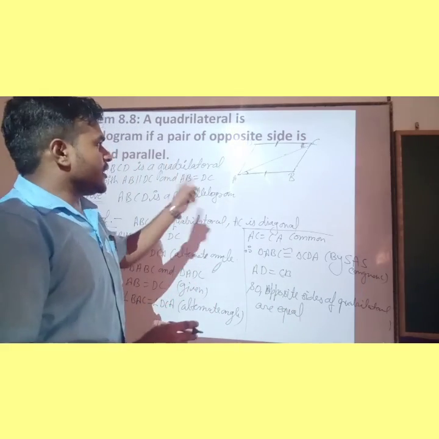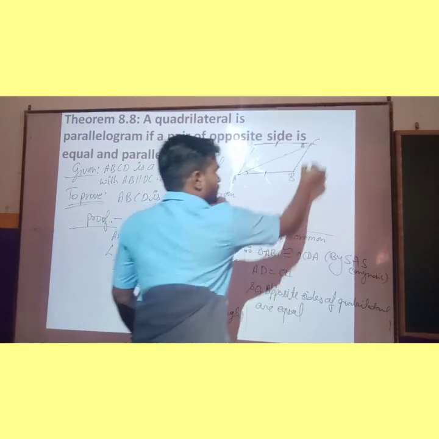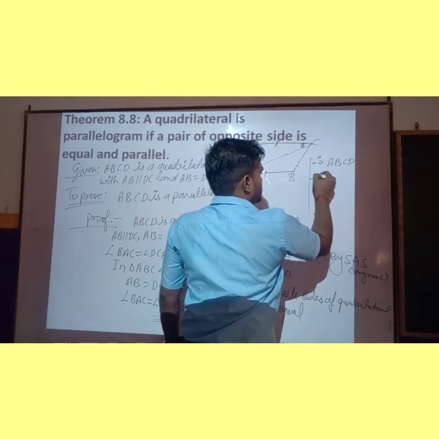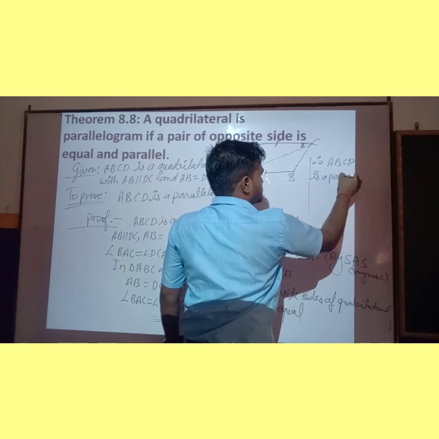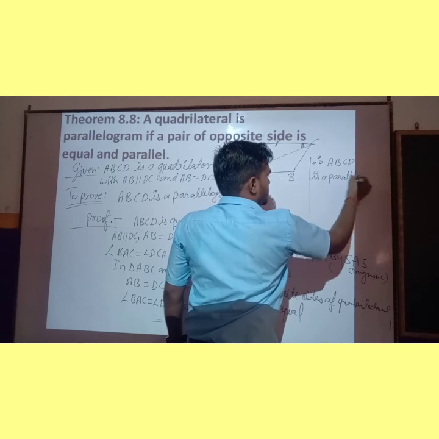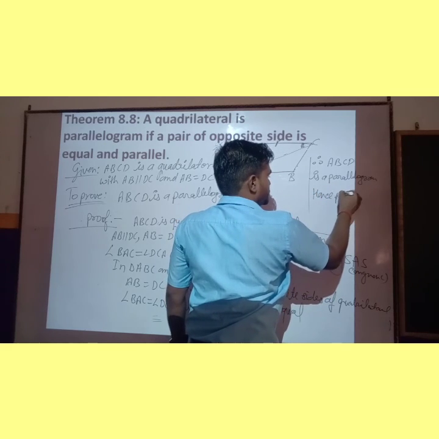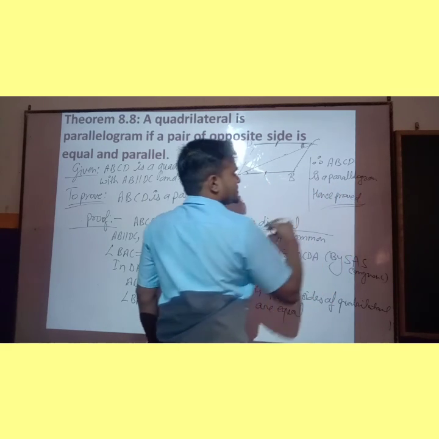It means ABCD is a parallelogram. Therefore, ABCD is a parallelogram. Hence proved.